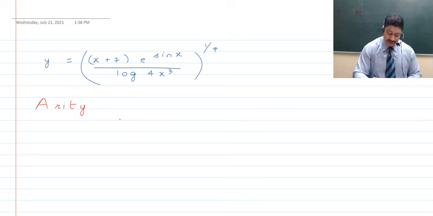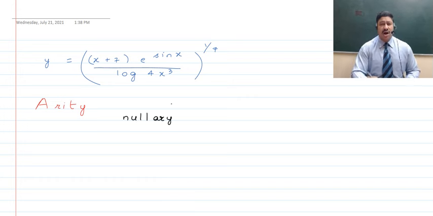If no operands are required, it is known as a nullity. For example, a constant function requires no operand, because it remains what it is, and thus it is known as a nullity. So here we have zero operands.